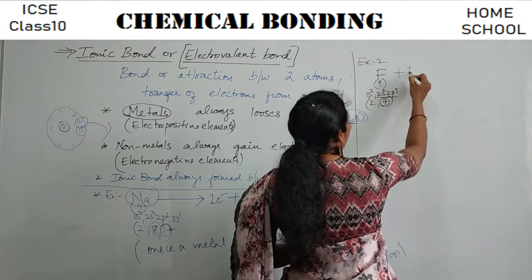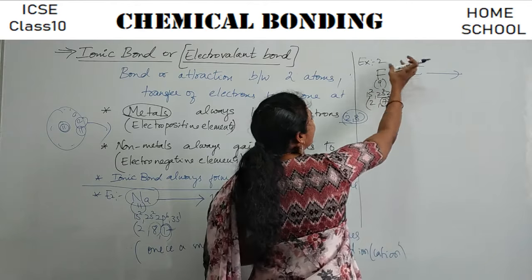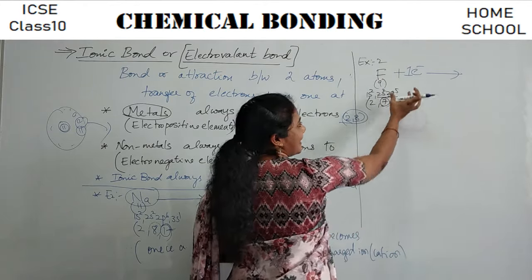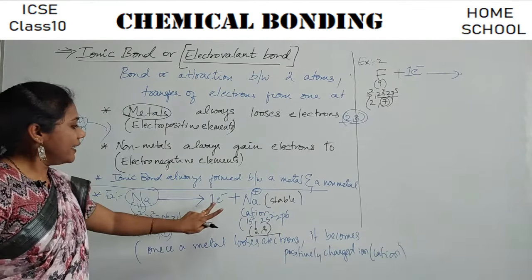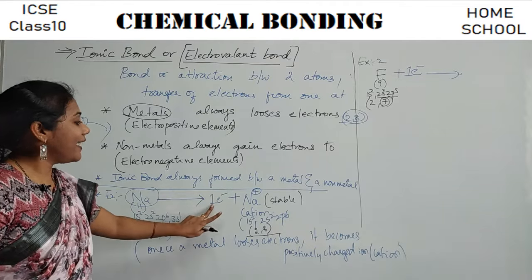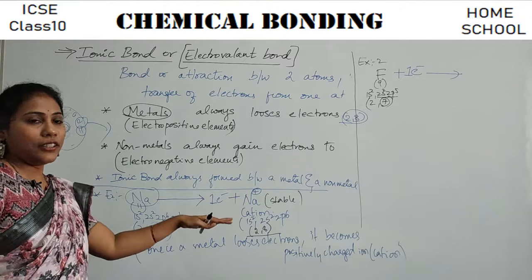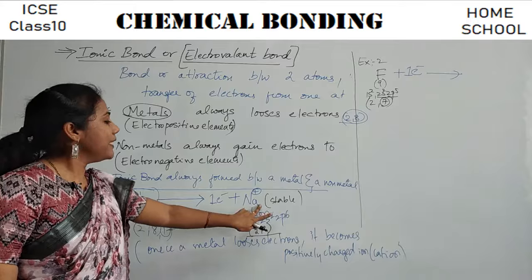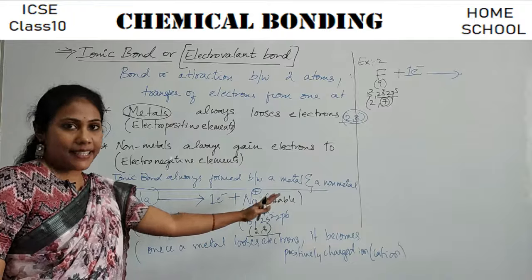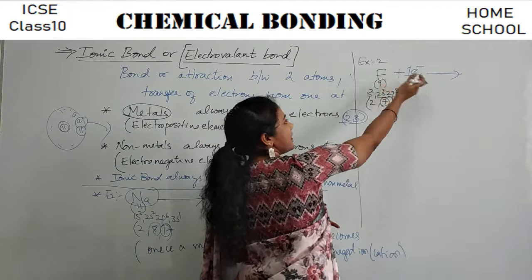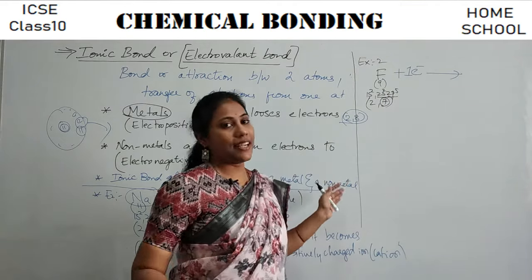So how do you show that taking of an electron? F plus 1 electron, right? So accepting an electron, I have written on the left hand side, the reactant side. Fluorine is accepting an electron. Earlier, for losing an electron, I wrote that 1 electron in the product side, because sodium is giving out an electron. After giving out 1 electron, it becomes Na plus. So both of them I represented on the product side, the right side. But here it is taking one electron, so you have to represent this on the reactant side, that is the left hand side.